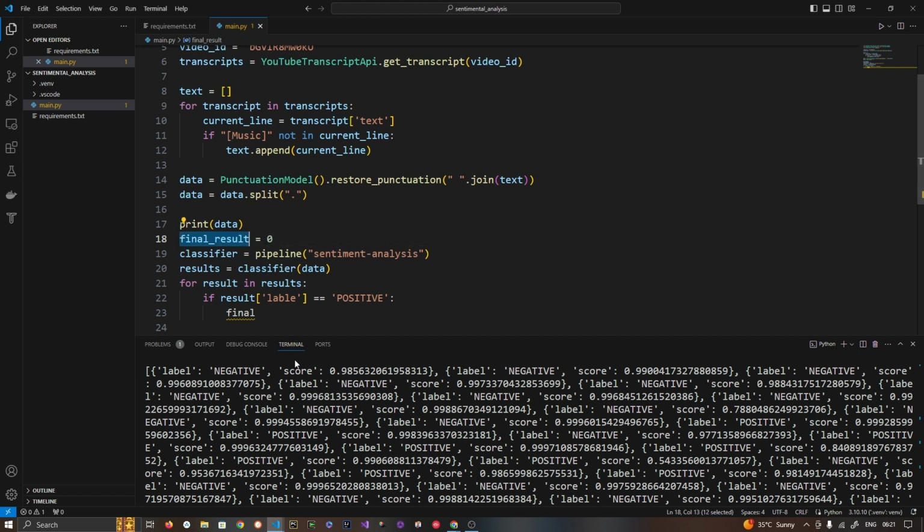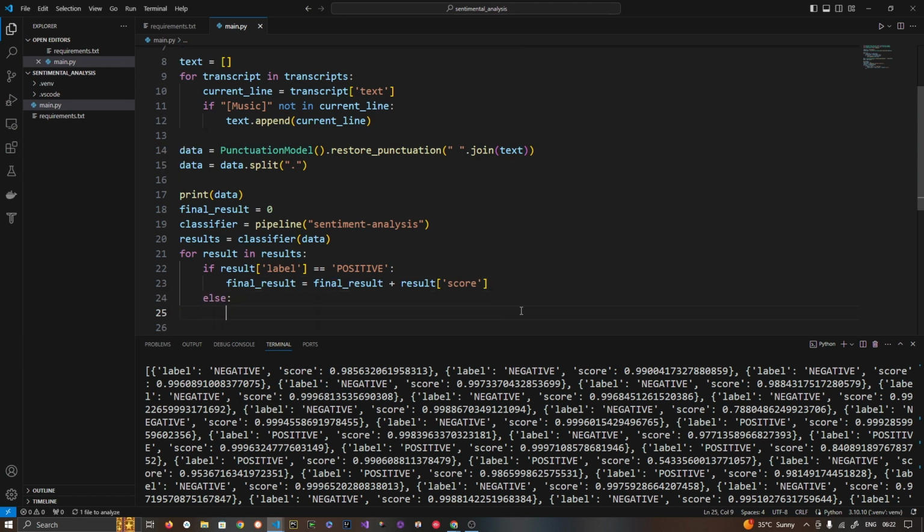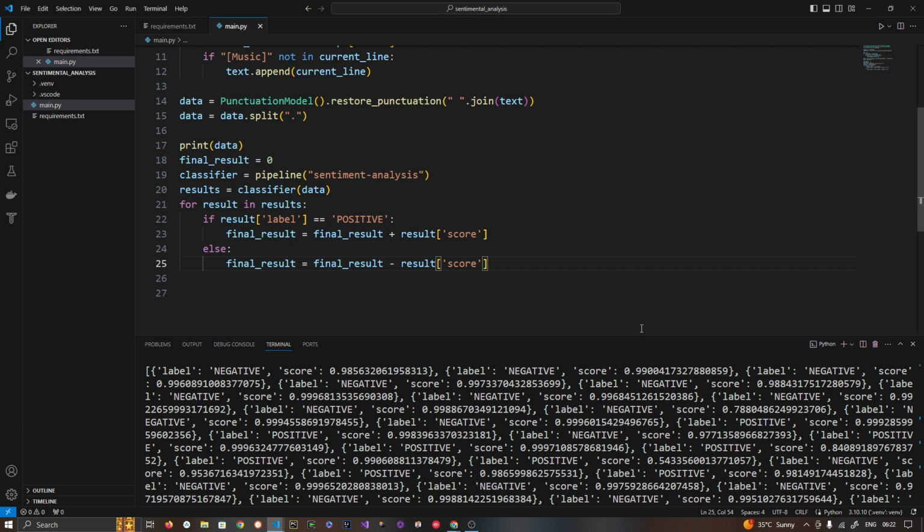We are going to add to the final result this result's score. Oh, it should be a label here. So basically, if the result is positive, we add it into the final result. If it's negative, then we subtract it from that value.